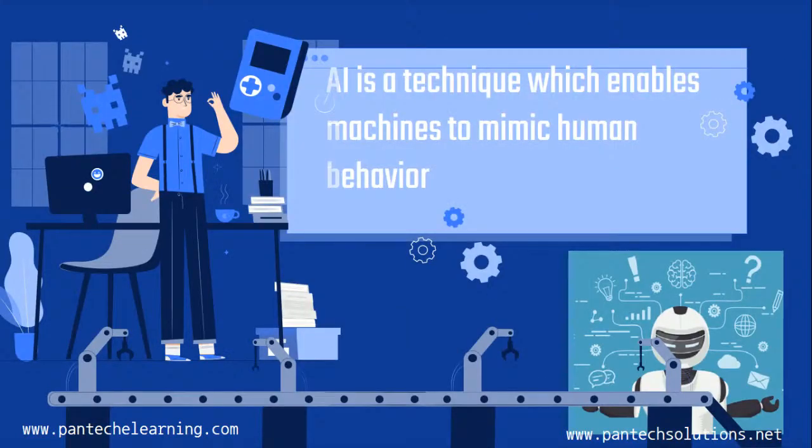It is a technique which enables a machine to mimic human behavior. If I see anything, I can say what the object is. For example, in front of me there is a laptop and a mobile, and nearby some plug points as well as switches, and I know what all of that is. I have to give the same thing as an input to the machine.